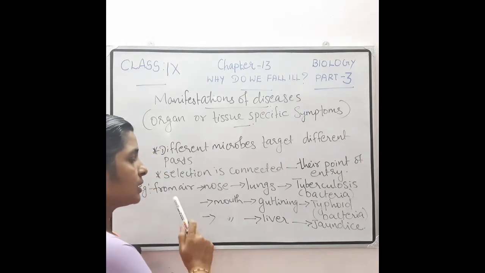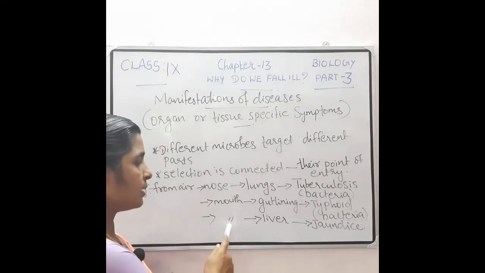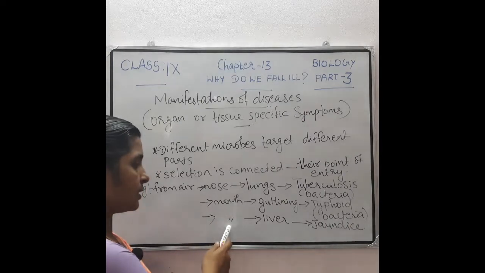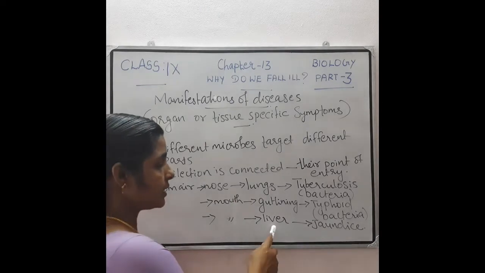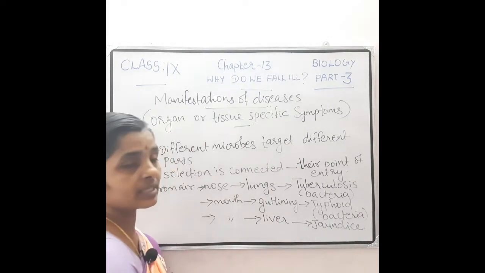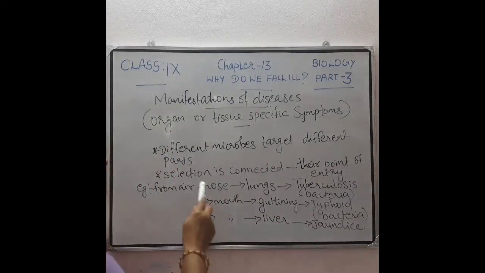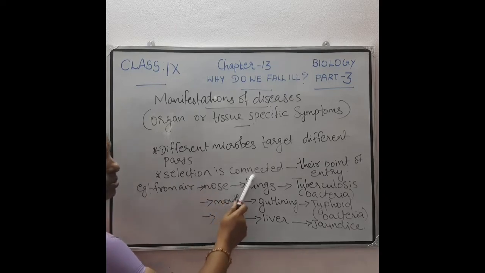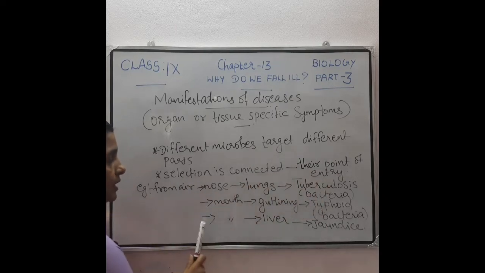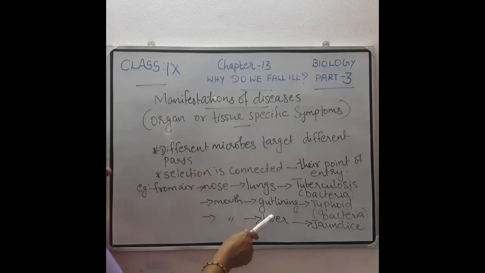These microorganisms enter through the water and through the mouth, reaching the liver and causing jaundice. These are related to this point, the selection of which part is connected to their point of entry. Through whichever point they enter the body, there is a particular organ where they will affect. These are the examples.